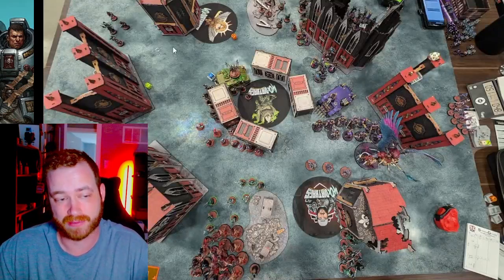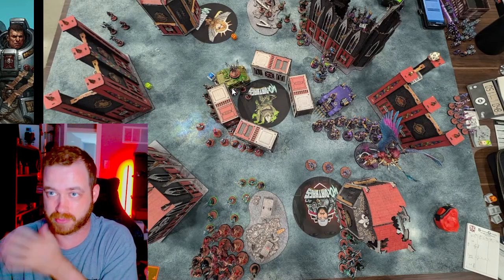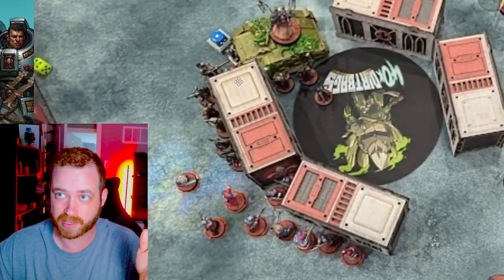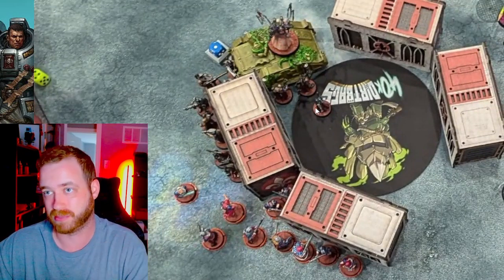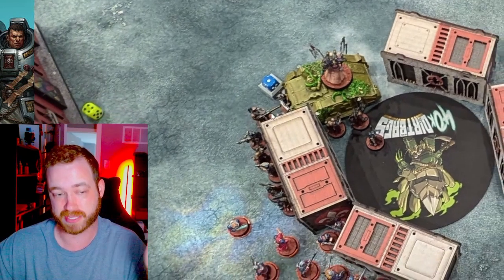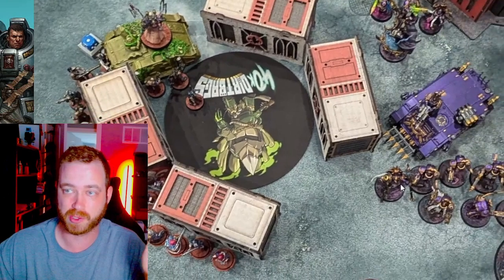Here's another live example. This is more offensive because we had him in his deployment zone when we were making this fight. So my Cypher right now is behind this little barricade right here where he can't really be seen. He's protected by some cultists. He's protected by a Rhino. And all I have to do is advance him out this way and put him within 12 inches of the Terminator unit, which I do.